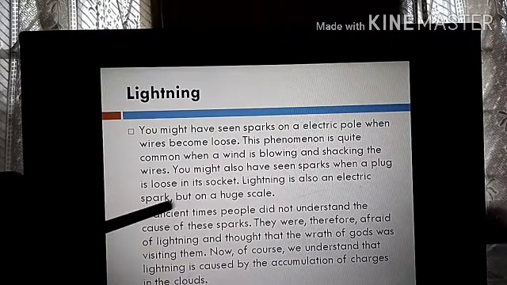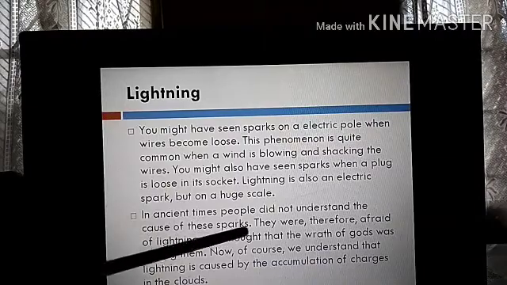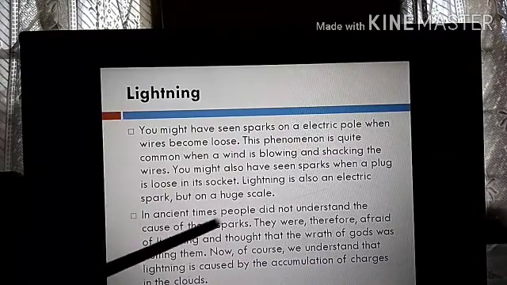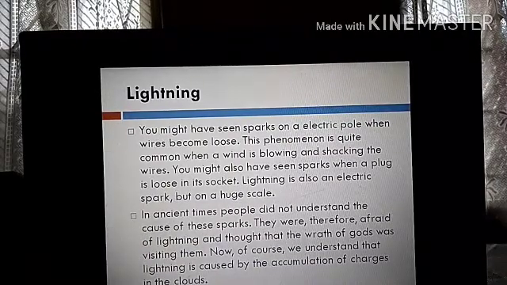In ancient times, people did not understand the cause of these sparks. They were therefore afraid of lightning and thought that the wrath of gods was visiting them.